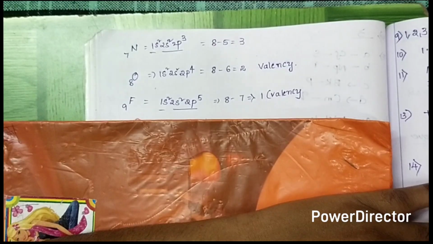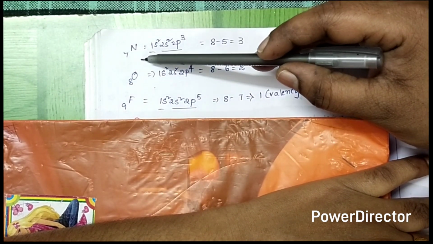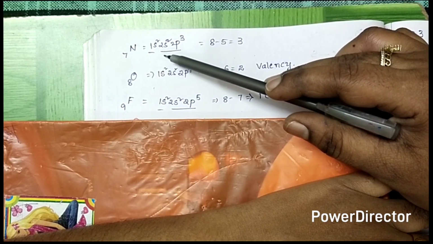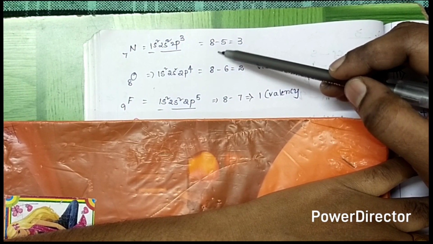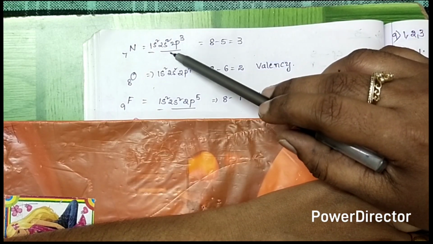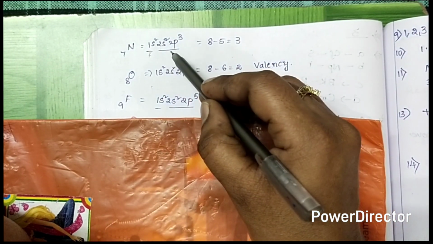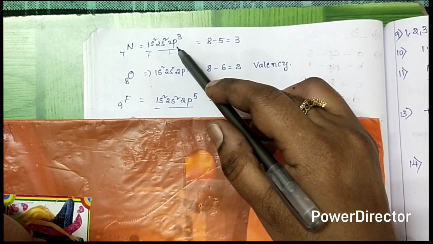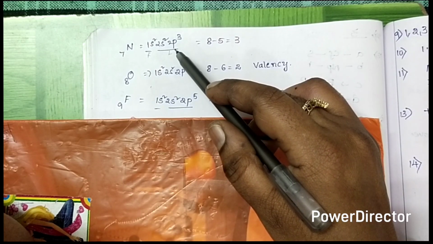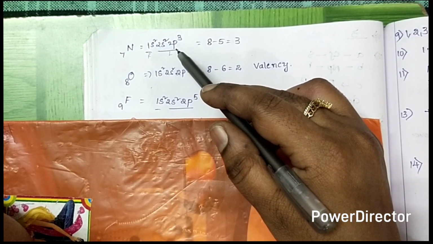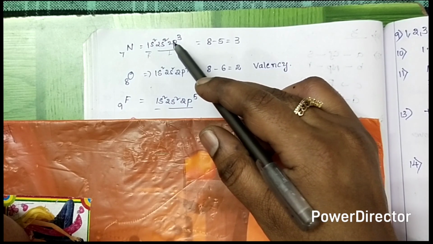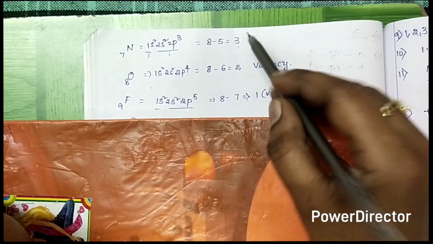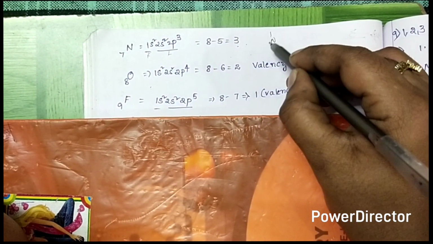Okay, and next one, nitrogen. The atomic number of nitrogen is 7: 1s2, 2s2, 2p3. Nitrogen is also a non-metal, so the valency formula is 8 minus the number of valence electrons. In nitrogen, the K shell contains 2 electrons and the L shell contains 5 electrons. The 2s and 2p subshells form the outermost shell, the L shell, containing 5 electrons only. So 8 minus 5 equals 3. Nitrogen valency is 3.